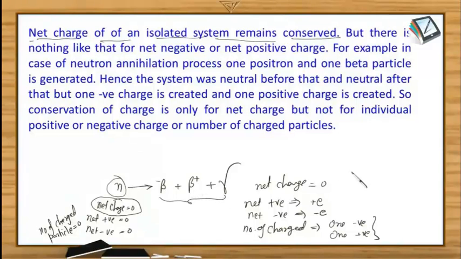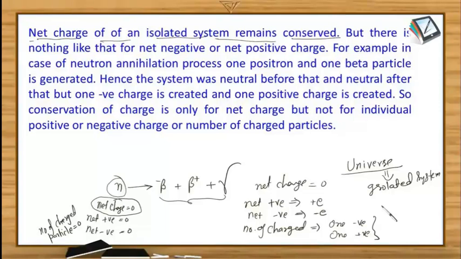Okay, do you agree with me that the universe, the whole universe, is an isolated system? Yes, it can be taken as an isolated system. So in the universe, if we say that total charge remains constant, will it be true? Of course it will be true, because the net charge of the universe must remain constant because it is a sort of isolated system.